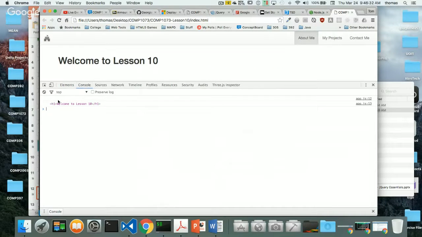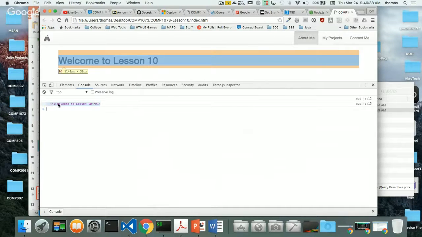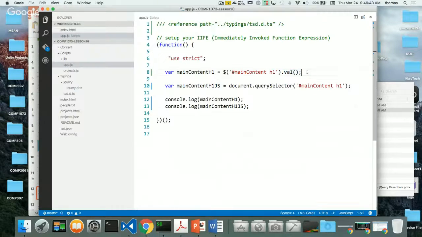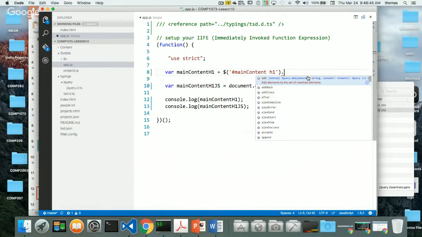In the console, we get nothing. In app.js on line 12, we get nothing back. And we still get our content here. So there's no value. That's interesting. Let's go back here and change this to text and see what we get now. So we're going to say text.